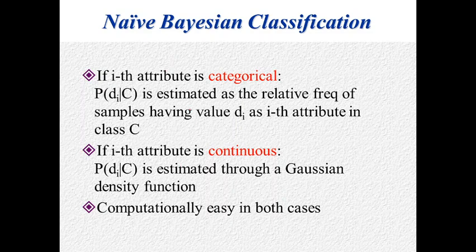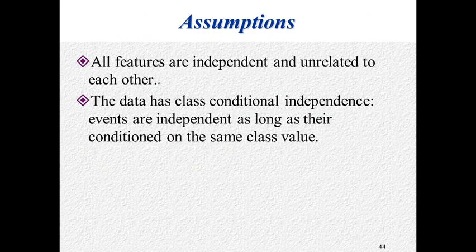What actually are we learning? For each instance, we are learning the posterior probability. The assumptions in Naive Bayes are that all features are independent and unrelated to each other. These are very important. The data also has class conditional independence. As I told you in the example before, there are two classes, buying or not buying. Sometimes the classes may be 3 or 4 or 5. It need not always be binary.